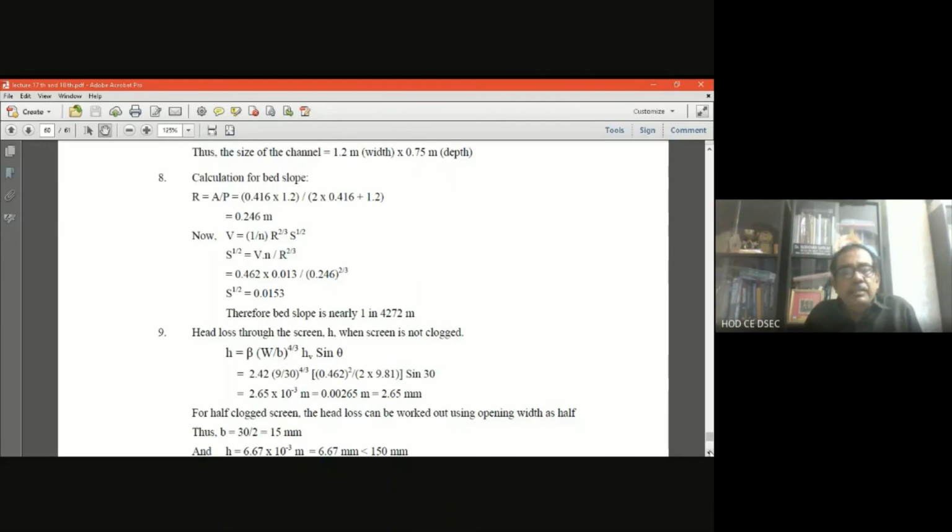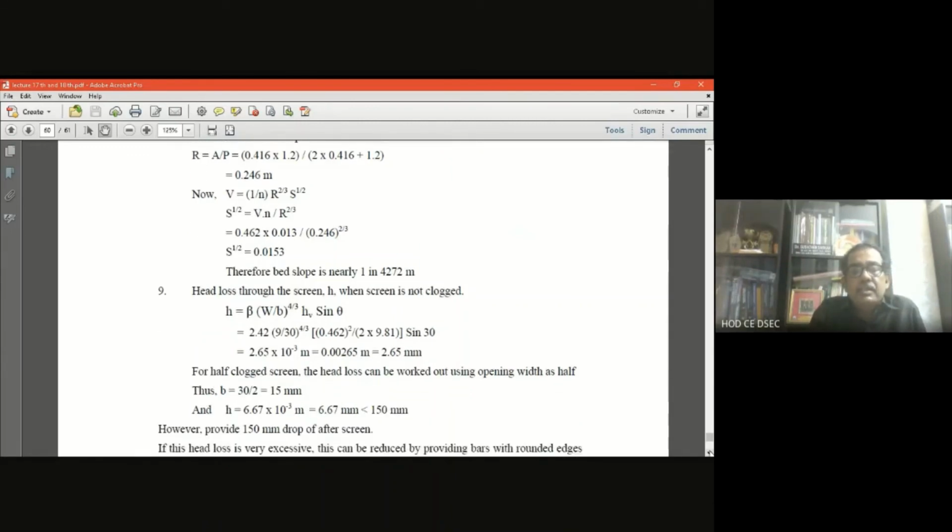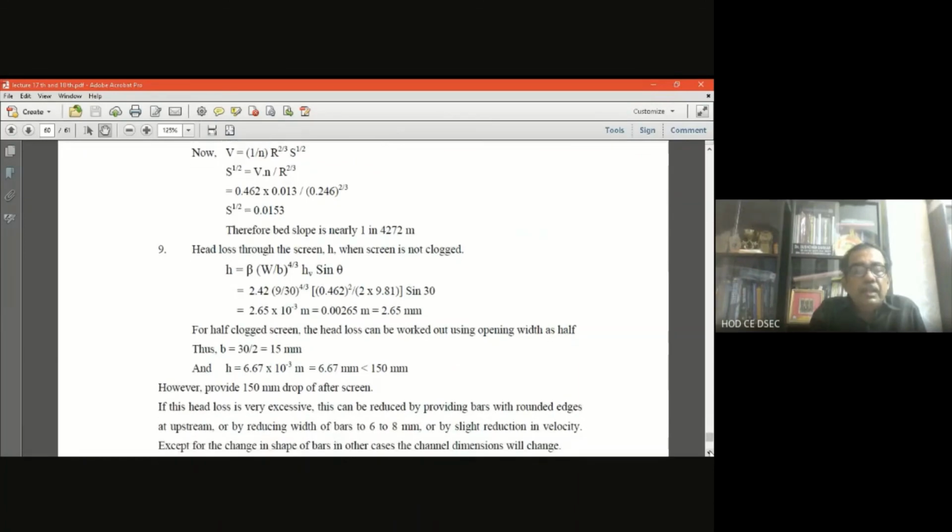B is the total width, whole to the power 4 by 3, into HB. How do you get HB? HB is V square by 2G into sine theta. So V is 0.462. We get 2.6 into 10 to the minus 3, that is 2.65 millimeter.